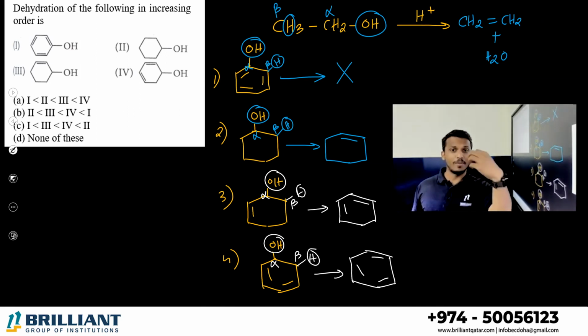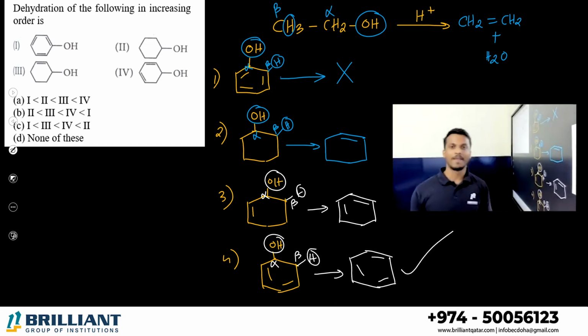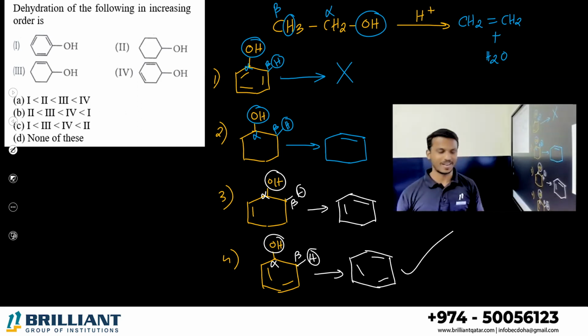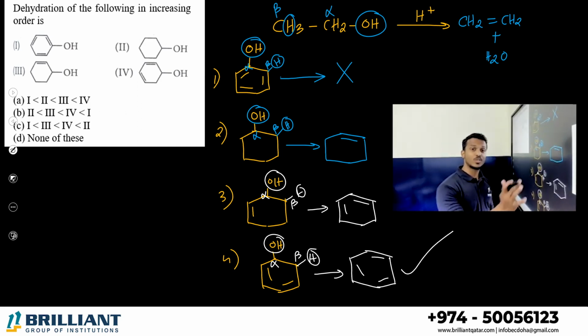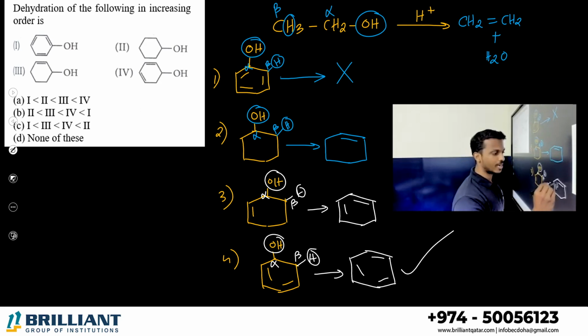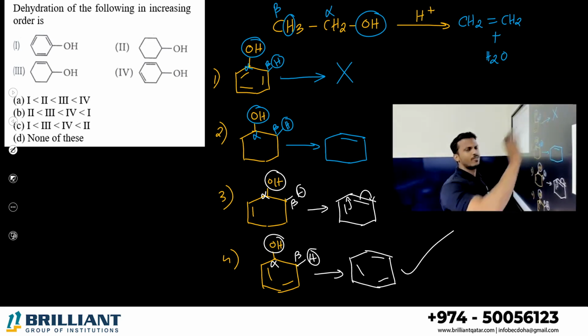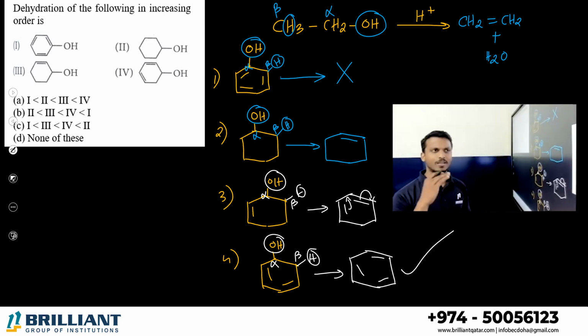After the elimination of water, which compound is highly stable? This one, because it forms benzene, and benzene is highly stable due to resonance. Correct. After that, which one? Let's go with the third one, because at least a small resonance is possible here. And what about the first and second ones? The first one doesn't undergo it because it is already a stable compound. After dehydration, it becomes unstable, so it is not ready.